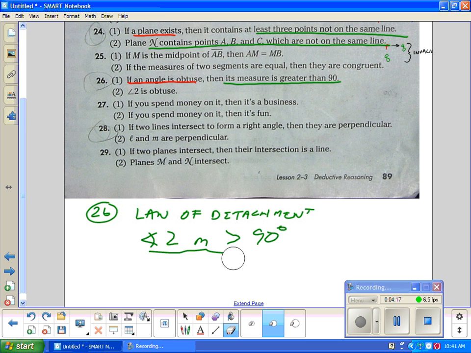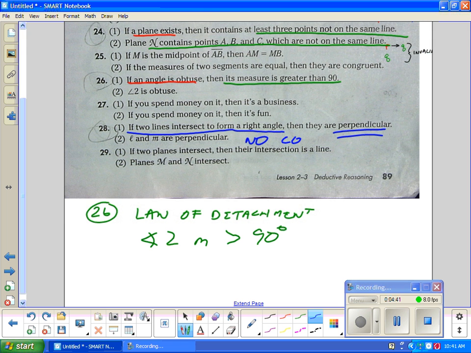All right, last one. I will tell you right now, you should be able to prove that 28 is invalid. If two lines intersect to form a right angle, that's the P. Then they are perpendicular, that's Q. It says L and M are perpendicular, that is Q. Guys, can we go back to P? No. All right, so this is no conclusion. Invalid or something. All right, thanks for playing today.